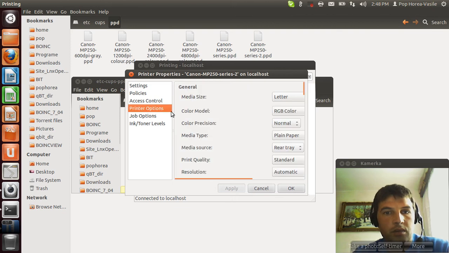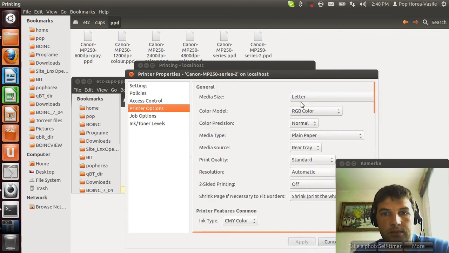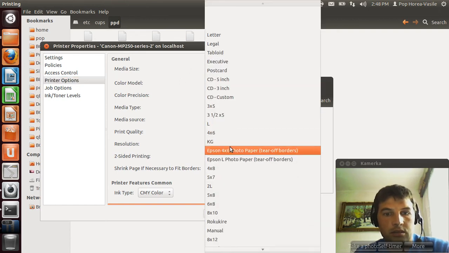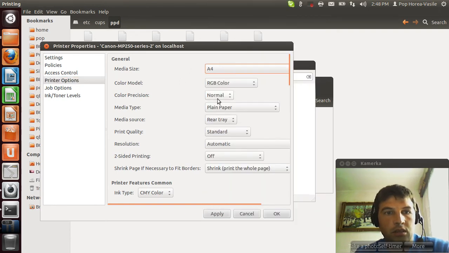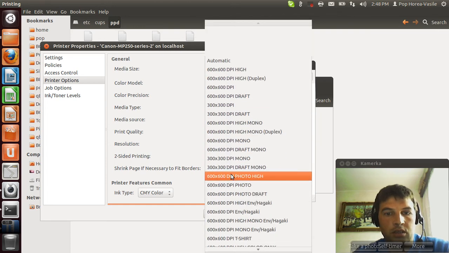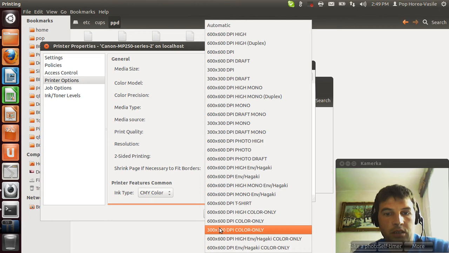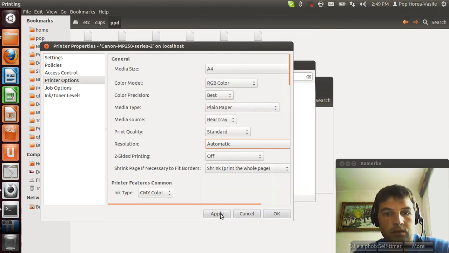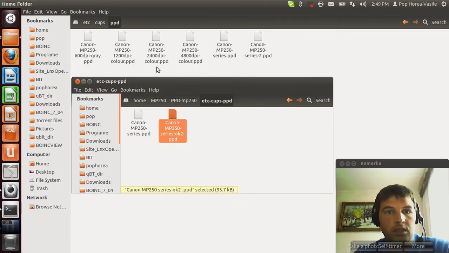and at the printer options you can find options like media size, that can be A4, color model RGB, color precision best, plain paper rear tray, print quality standard, and resolution that implicitly can be at 300 and 600 dpi. So we'll have to configure the PPD file to print at higher resolutions.